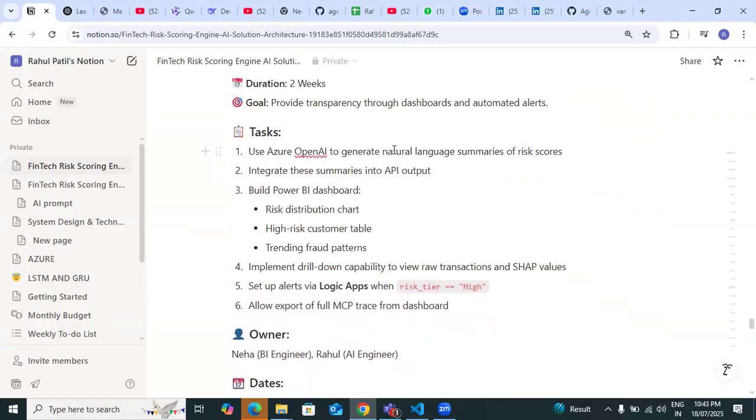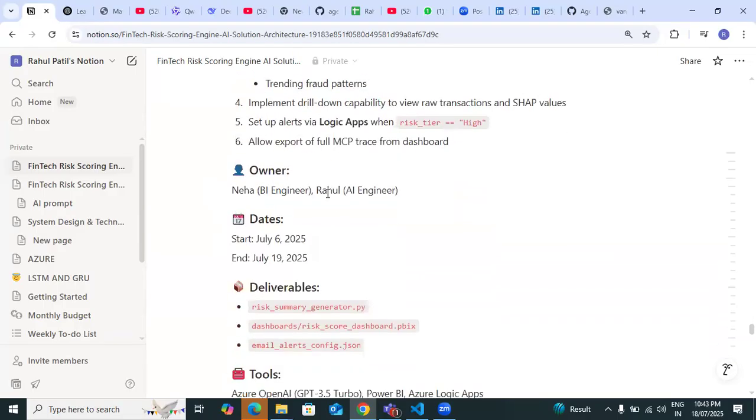Use Azure OpenAI to generate a natural language summary of the risk model. With the help of OpenAI, I can generate a summary of the models. It gives the information like ChatGPT in paragraph format, and we can integrate this summary with the API output, and with the help of that API output, we can make the pattern risk distribution chart. To make the summary, I am going to use the OpenAI API key to get the summary.